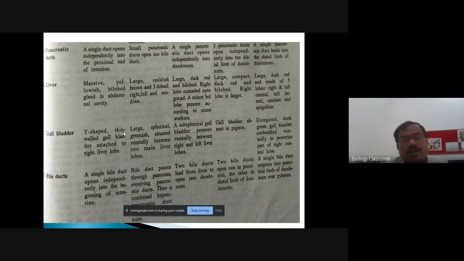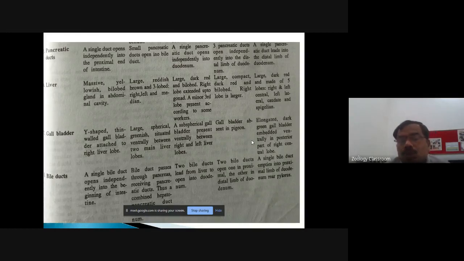Account of the gallbladder. The shape of the gallbladder is Y-shaped in the fishes. It is thin-walled and attached to the right liver lobe. In frog, the gallbladder is large, spherical, greenish, located ventrally between the two main liver lobes. In reptile, it is a subspherical gallbladder, present ventrally between the right and left liver lobe, while in the bird, the gallbladder is absent in the pigeon.